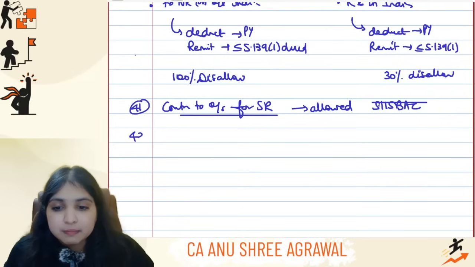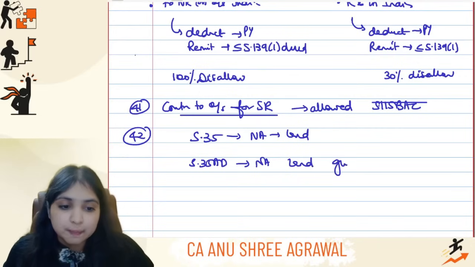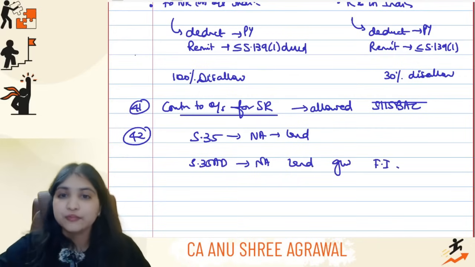Okay, then remember point number 42, section 35 scientific research, it will not apply to land, guys. Section 35AD specified business, it will not apply to land, it will not apply to goodwill, and it will not apply to financial instruments.